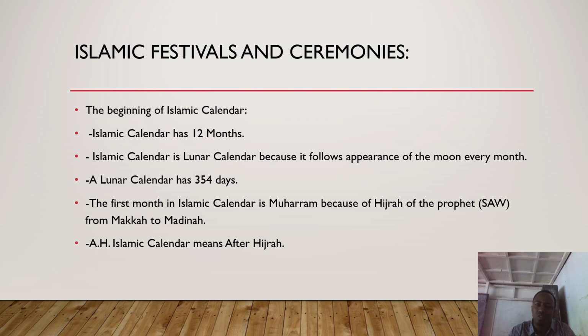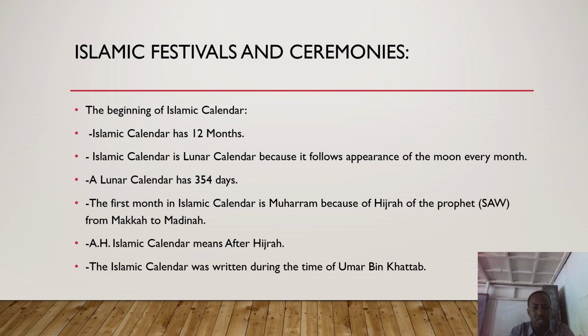And then the Islamic calendar is always written as AH. What does AH mean? AH means after Hijrah. Remember, we started counting the Islamic calendar after the migration of the Prophet from Makkah to Medina, which is commonly known as Hijrah. Therefore, AH means after Hijrah. The Islamic calendar was written during the time of Umar bin Khattab.